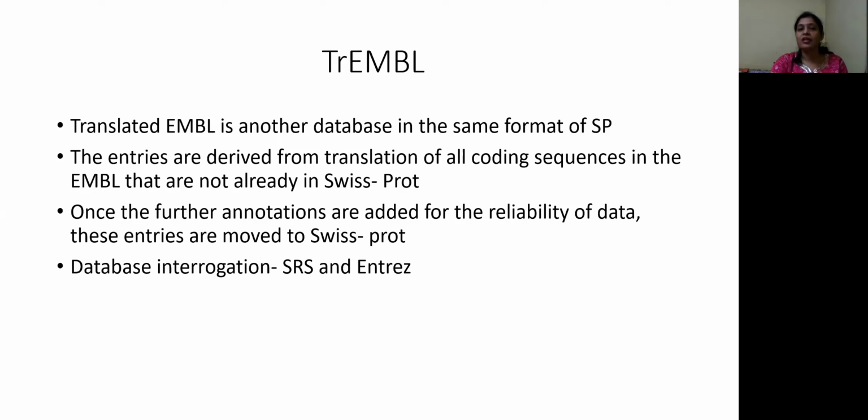If there are any coding sequences not included in SwissProt because of incomplete annotations, they are maintained in TREMBL. Once further annotations are added for the reliability of data, these TREMBL entries can be moved to SwissProt, which means TREMBL acts as supplementary information to the SwissProt database.